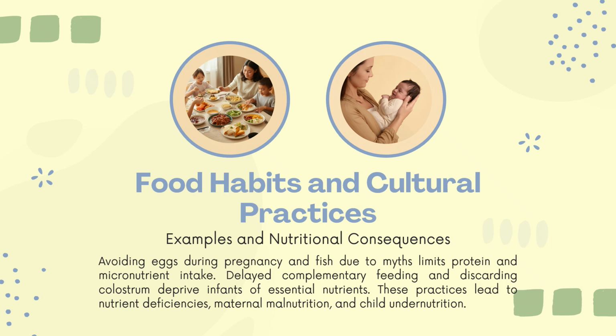And also there is a myth that fish need to be avoided, which limits protein and micronutrient intake. And delayed complementary feeding for infants after 6 months, and also discarding colostrum, deprives infants of essential nutrients. These practices lead to nutrition deficiencies, so maternal malnutrition, and the child will also be undernourished.